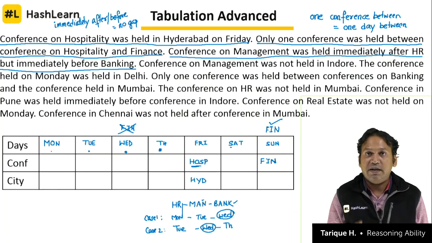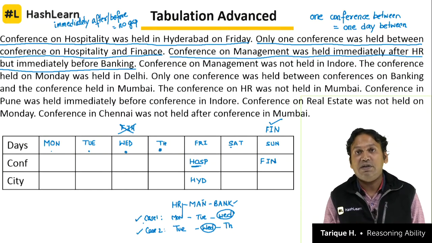That's why we have to use analytical reasoning, analyze the data, logically understand what is given to you and make connections between data to find out the answer. This is what is called puzzle solving. Now we will go to the next. Now we don't know which is right, either case 1 is right or case 2 is right. That we have to discover.